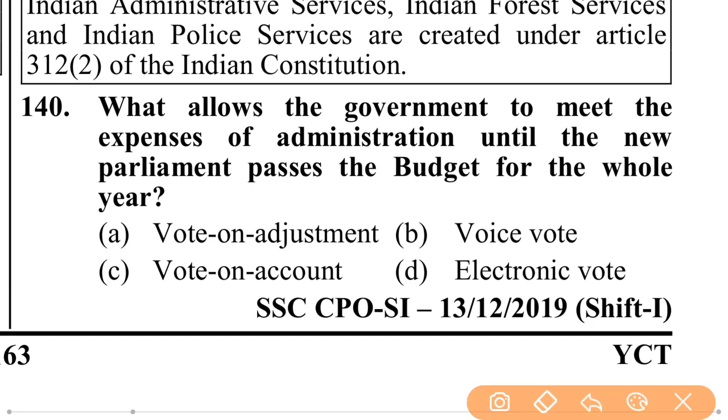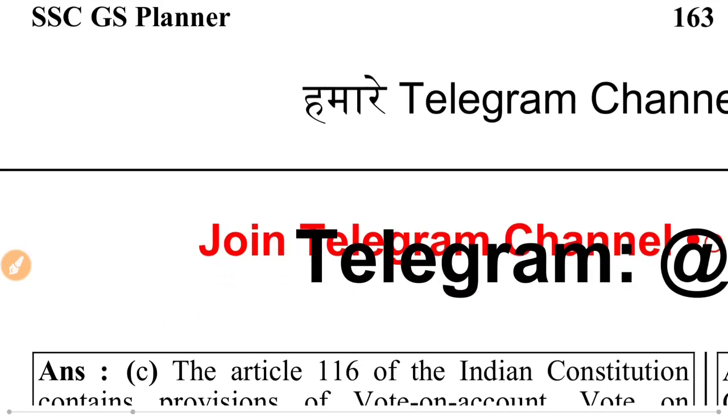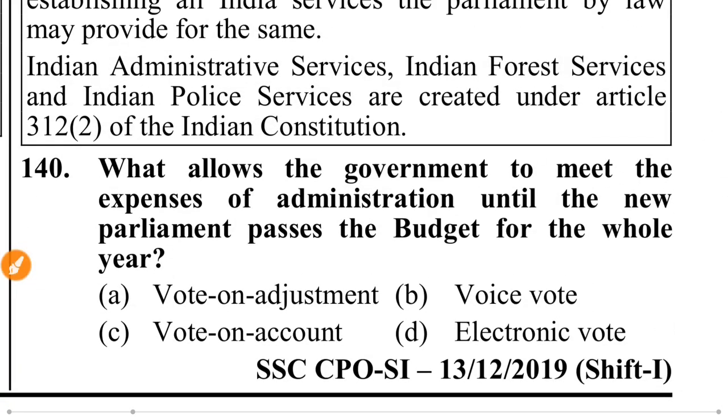Vote allows the government to meet the expense of administration until the new Parliament passes the budget for the whole year. Voice vote, electoral vote, vote on account, vote on adjustment. That is vote on account.